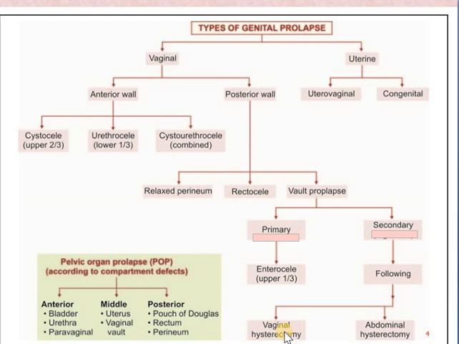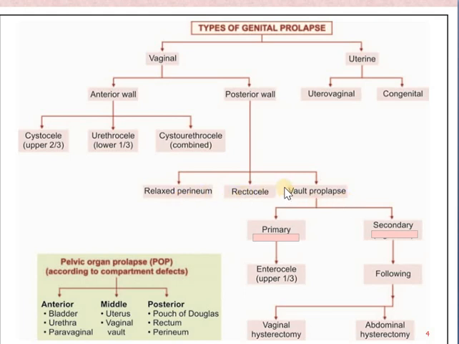When a hysterectomy has been done, the removal of the uterus has been done, and the walls have been repaired, the wall has been stitched back. But due to some reason they bulge out or start prolapsing, then it will be called vault prolapse. So in the posterior wall we see there are three prolapses: one is relaxed perineum, then rectocele, then vault prolapse.